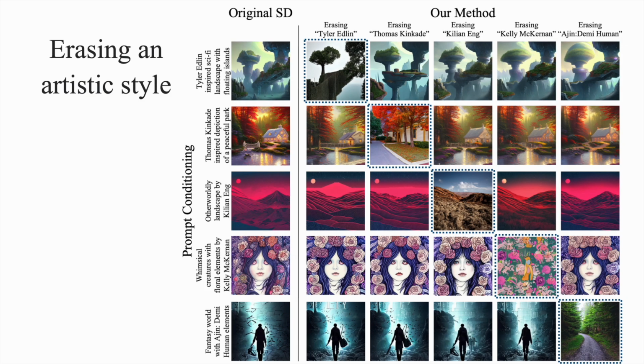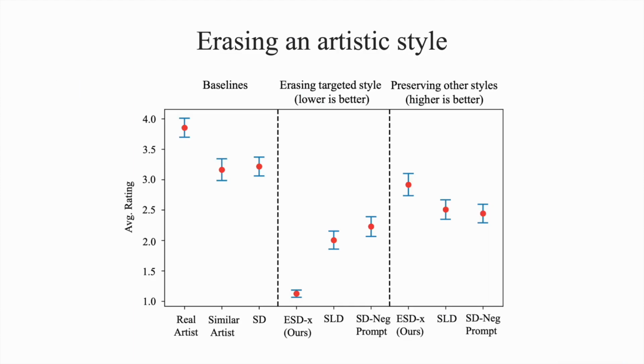The grid of images clearly demonstrates the precision of our method. Each row represents a model fine-tuned to erase a specific style. The columns show the model's generation on various styles, the diagonal being the erased style for that row's model. We see the model produces the intended style erasure in the diagonal while retaining capabilities for other unerased styles in the off diagonals. This highlights how our approach modifies only the targeted concept for erasure while minimizing effects on other capabilities. Our user study results further validate the precision of the concept erasure.